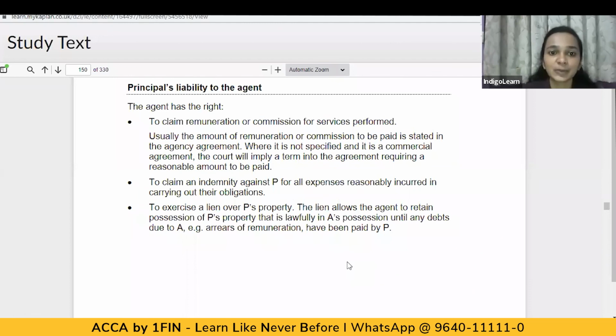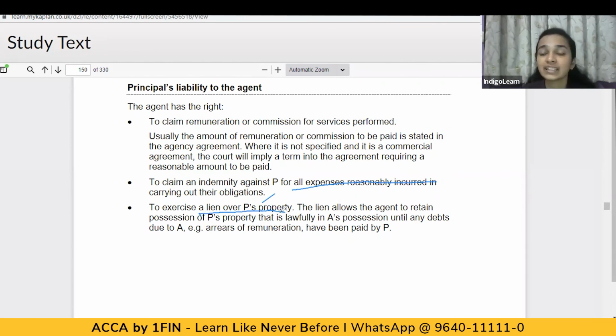And not only that, if the principal does not pay any amount, the agent can also exercise the right of lien on the principal's property. So if the principal refuses to pay any amount, the agent has a right, that is the right of lien on the principal's property. So the agent has the right to claim remuneration or commission for the services performed, to claim indemnity against the principal for all the expenses incurred for the purpose of carrying out obligations, and also to exercise lien over the principal's property.